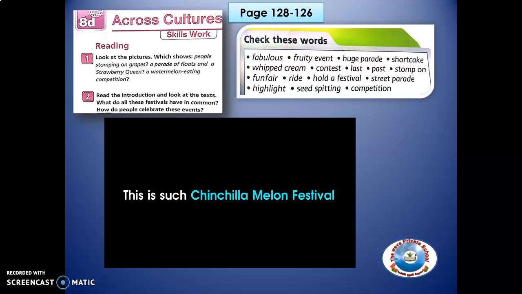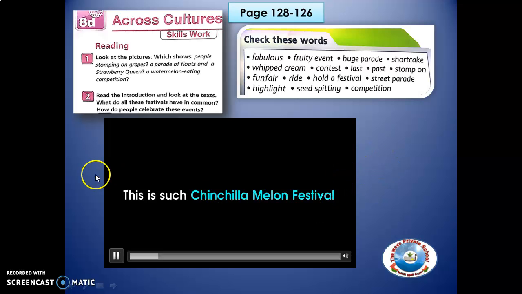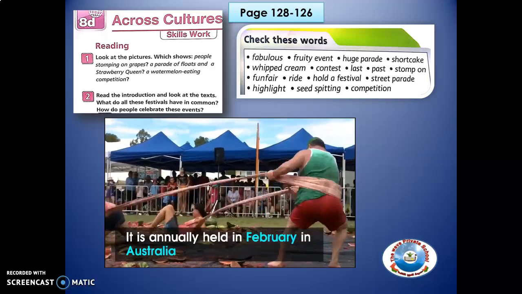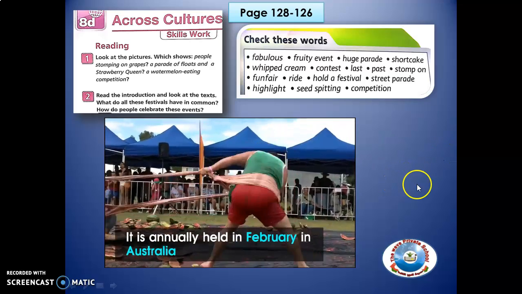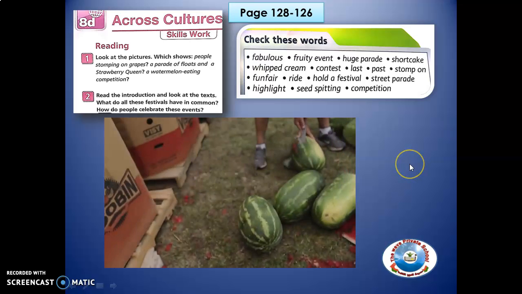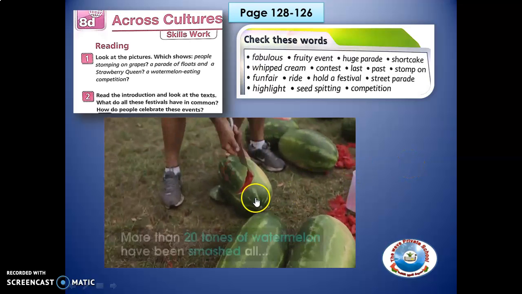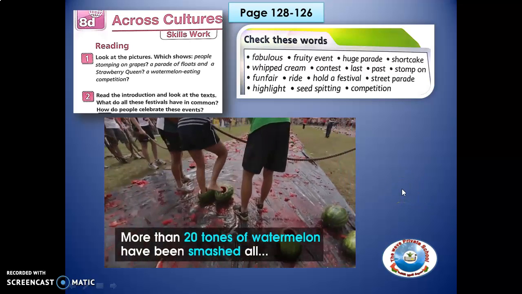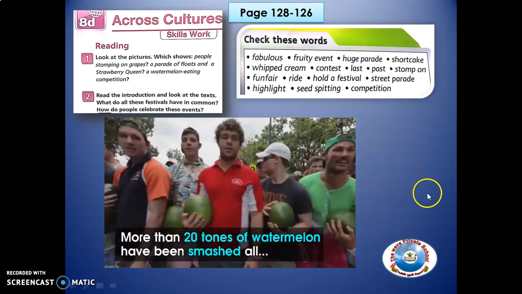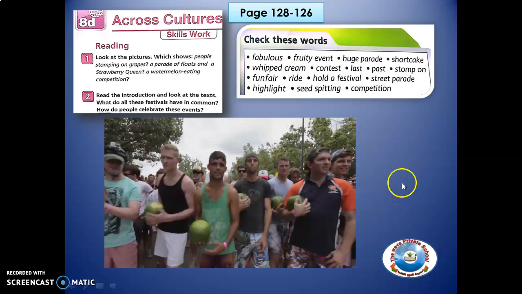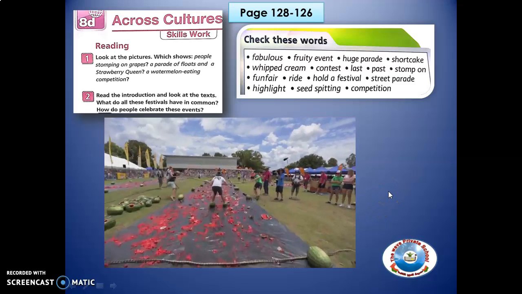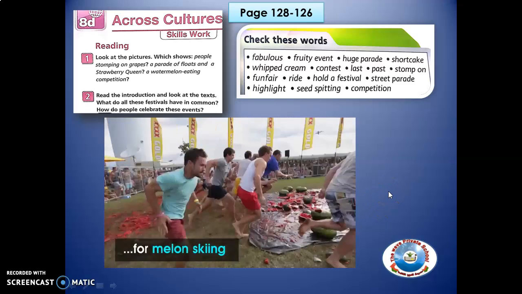So this is the biggest melon festival. They call it Chinchilla, which is held every 2 years in Australia. It's not annually. It is biennially, it says. So they do skiing, and then they use the watermelon, okay, to do the skiing race.